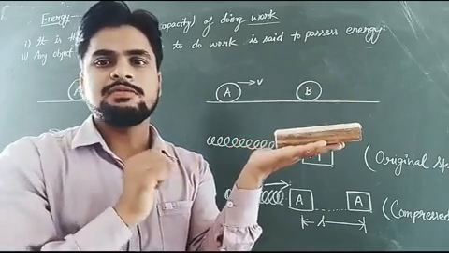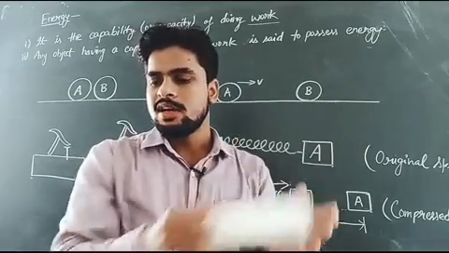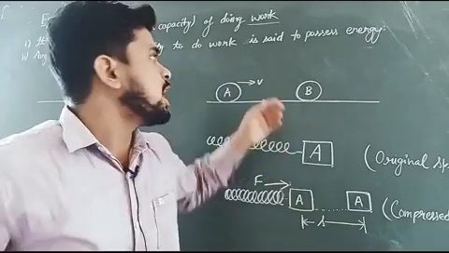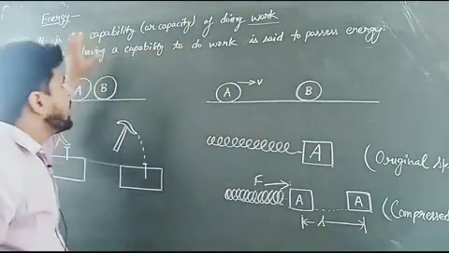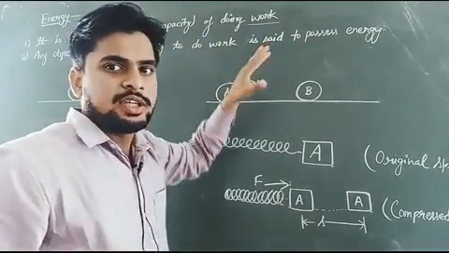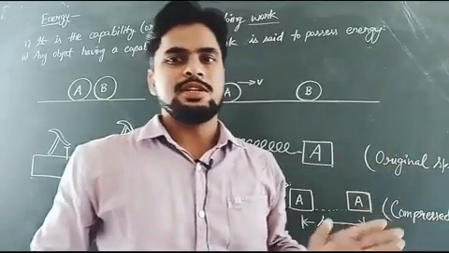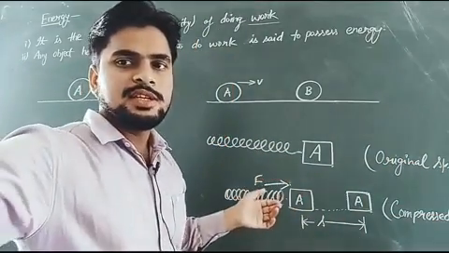It means I have the capability to do some work on this duster. So we can say I possess energy. Anything which has the capability or capacity of doing work has energy. Let us understand energy with the help of these examples.